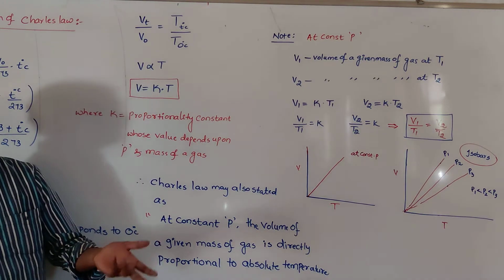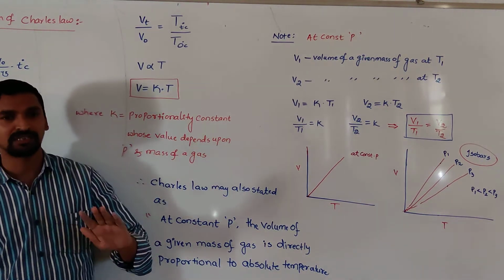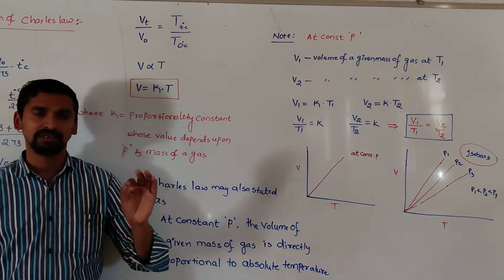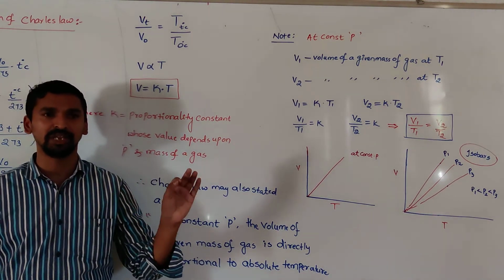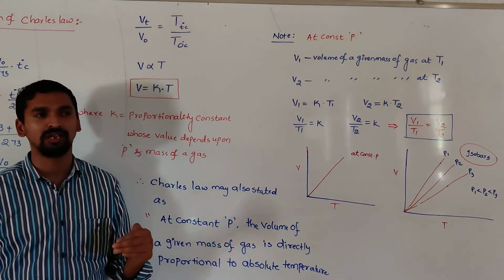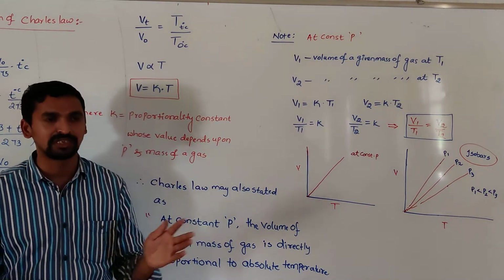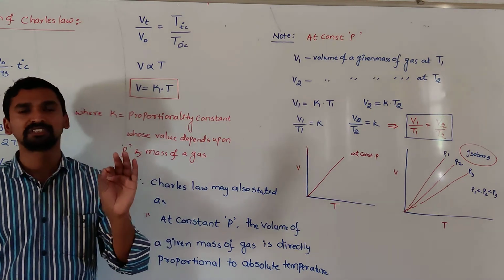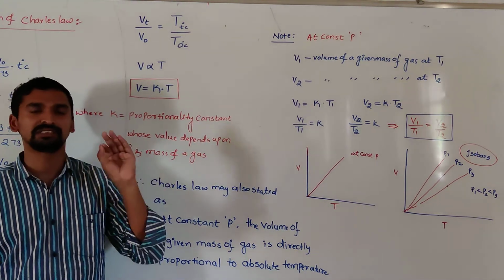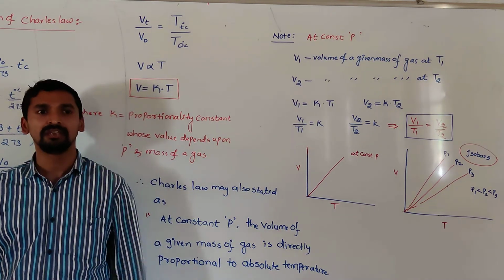You can convert the temperature in degree centigrade to Kelvin by just adding 273 to the degree centigrade. Suppose you are not getting the answer very clearly, if the given answers are very close, at that time you have to substitute 273.15. Keep this in your mind while solving the numericals.